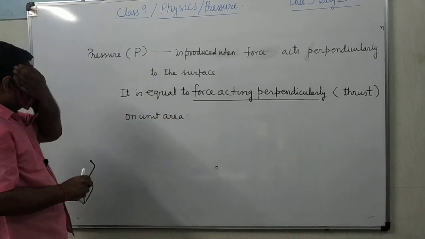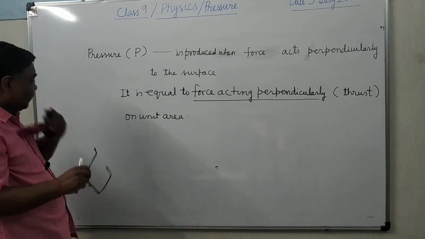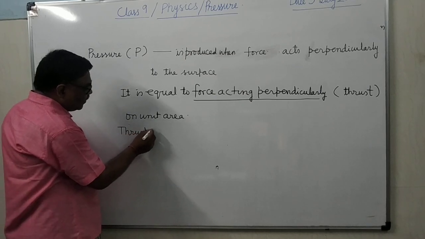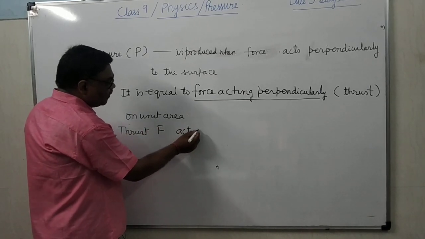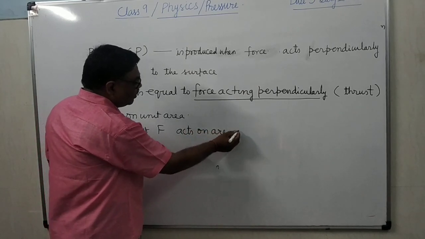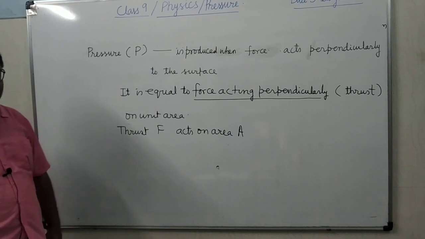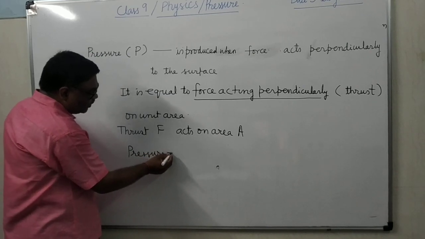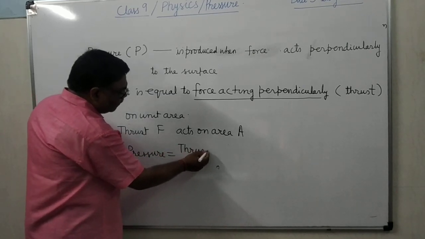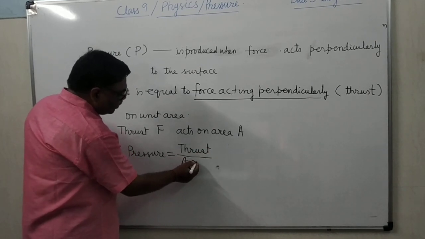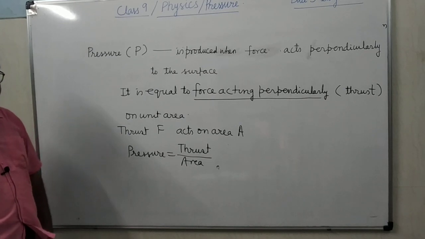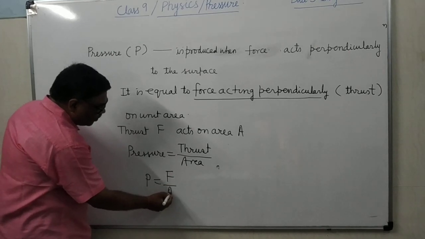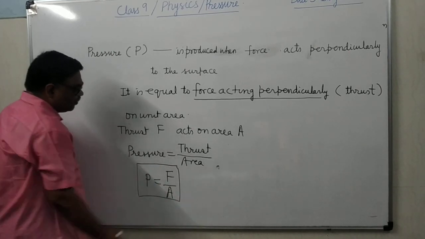Now you can see here, suppose thrust F acts on area A. Then how much pressure will there be? Pressure will be equal to thrust upon area, that is P equals F upon A. It's clear?